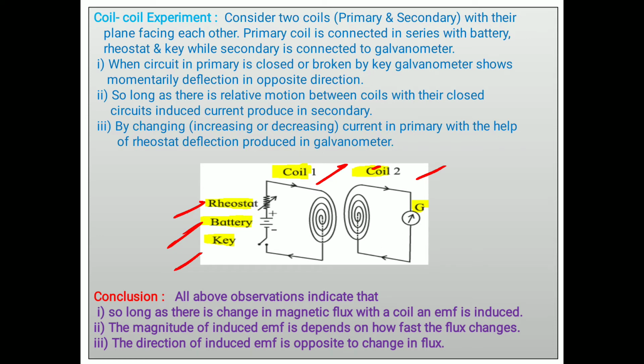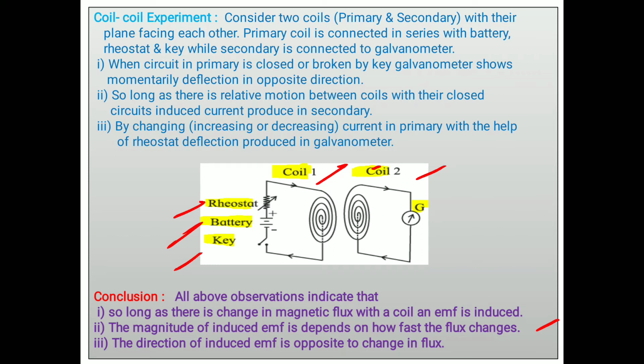So long as there is a change in magnetic flux within a coil, an EMF is induced in the coil, and it sends a current in the closed circuit, meaning current is produced in the closed circuit. The magnitude of induced EMF or induced current depends on how fast the magnetic flux changes.